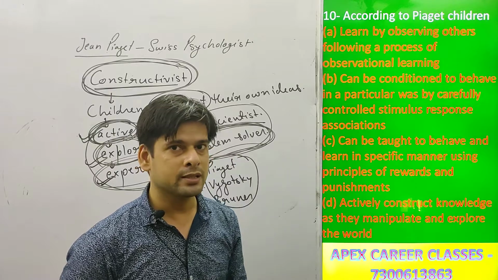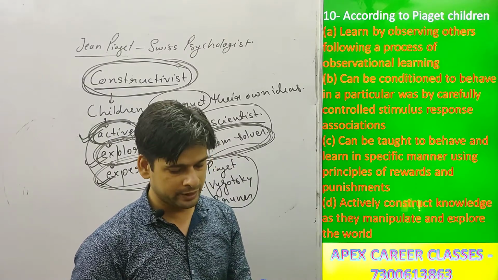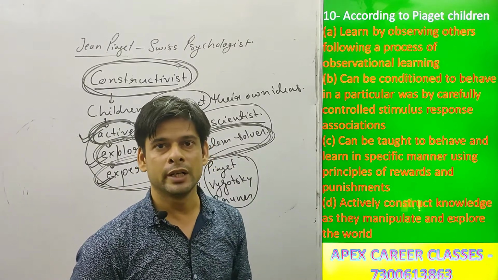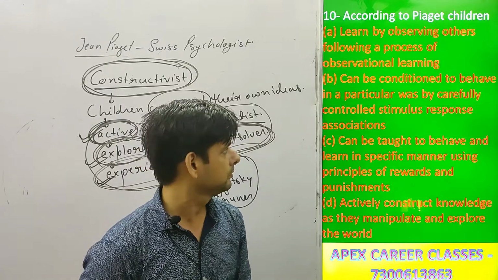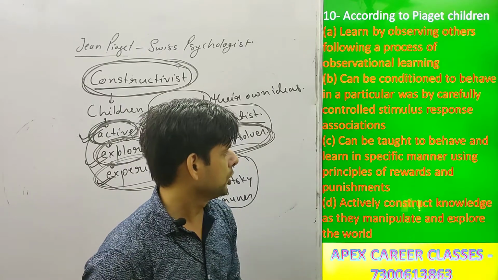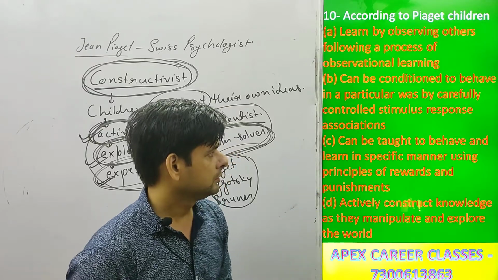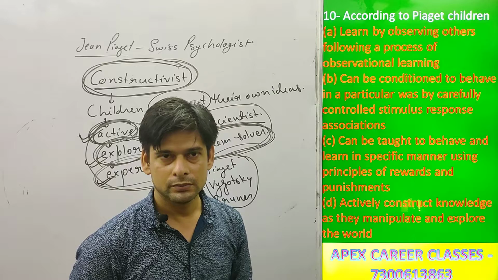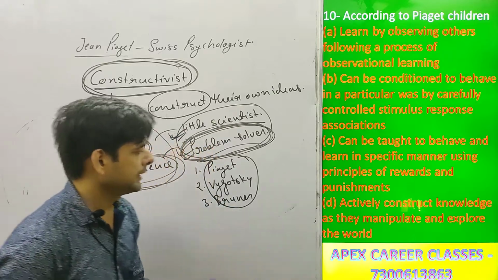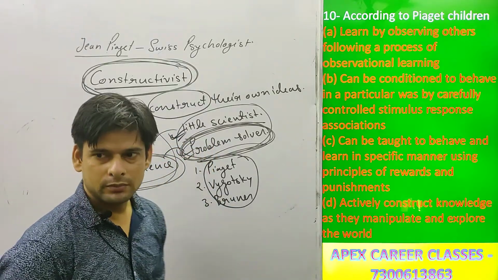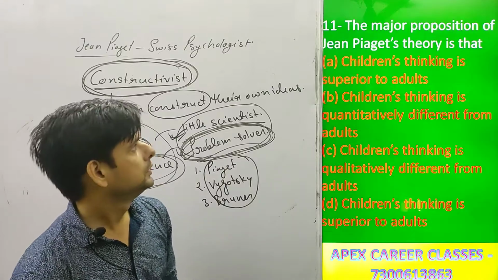Pavlov's theory is known as classical conditioning theory and Skinner's theory is known as operant conditioning theory. And the third option belongs to rewards and punishment. It goes to behaviorists. So the correct option here will be option D. Now let's go to the next question.